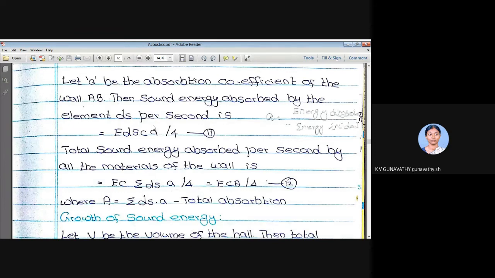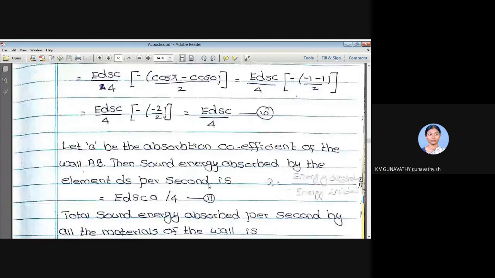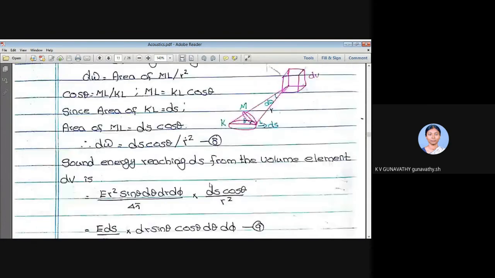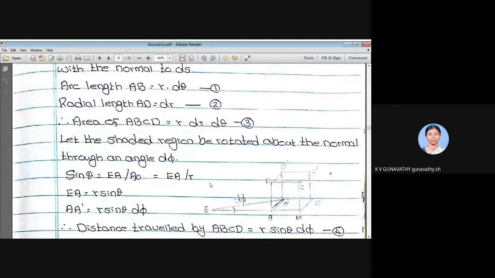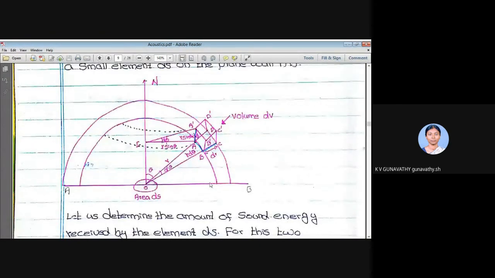Now what we need to do is find the amount of energy absorbed by all the surface area of all the walls, floor, ceiling, etc. Right? Now we need to add up this ds, right? If you consider this plane wall, see, your room is having four walls, one floor and one ceiling.